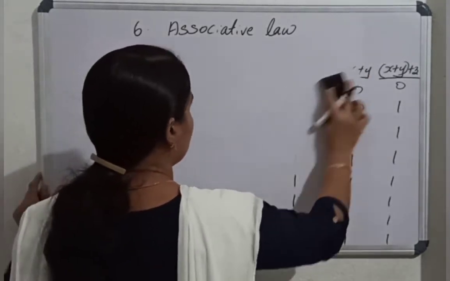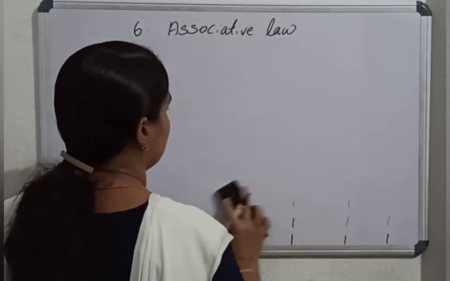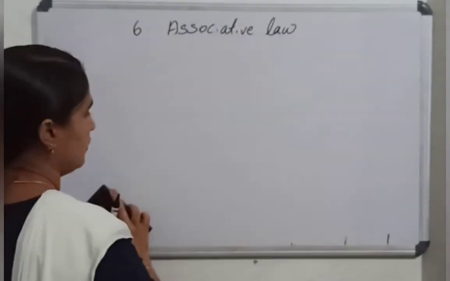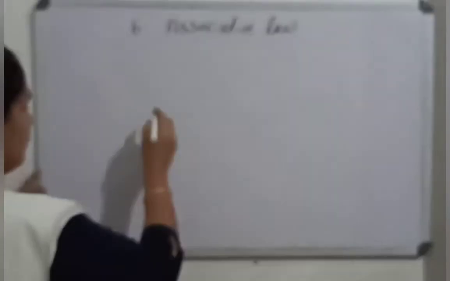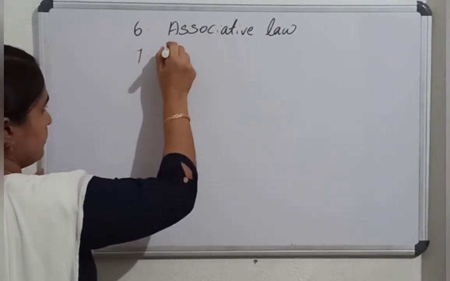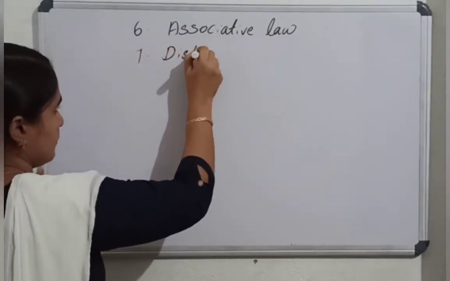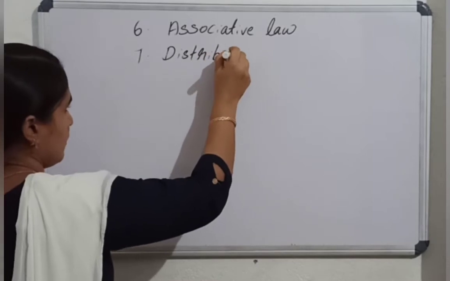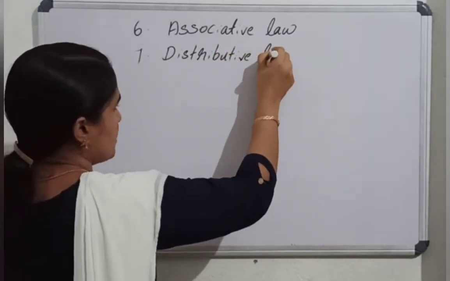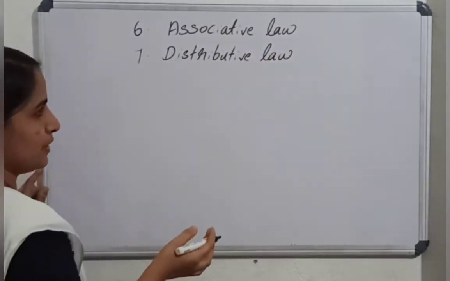And the seventh law is the distributive law. The distributive law is also connected to mathematics.